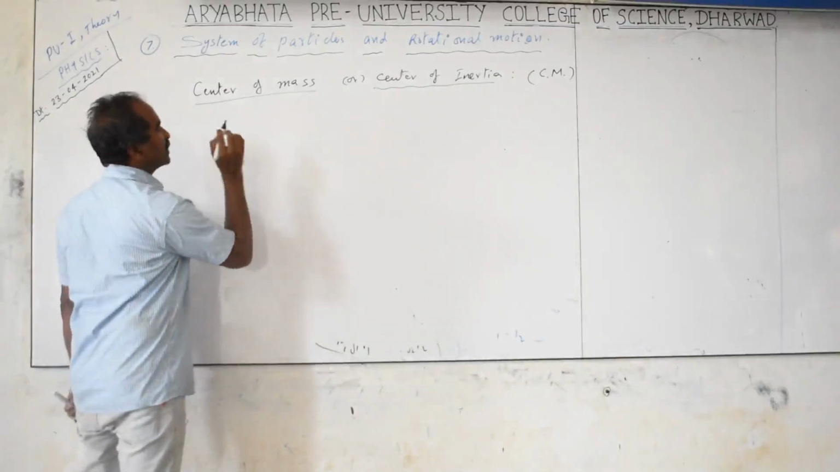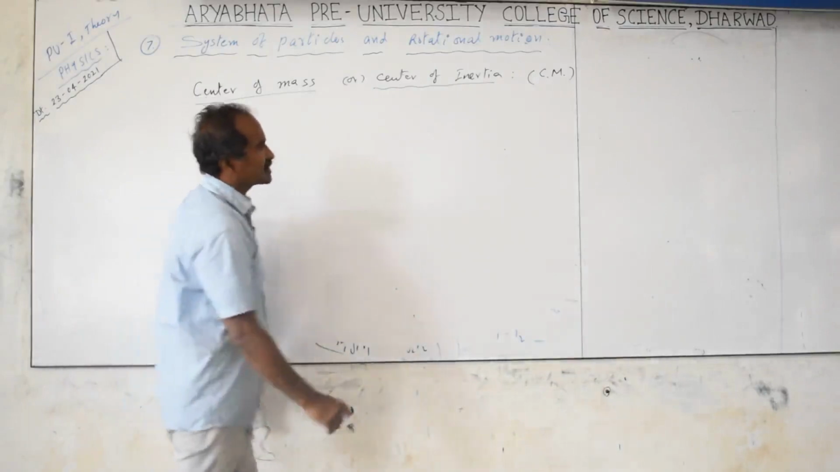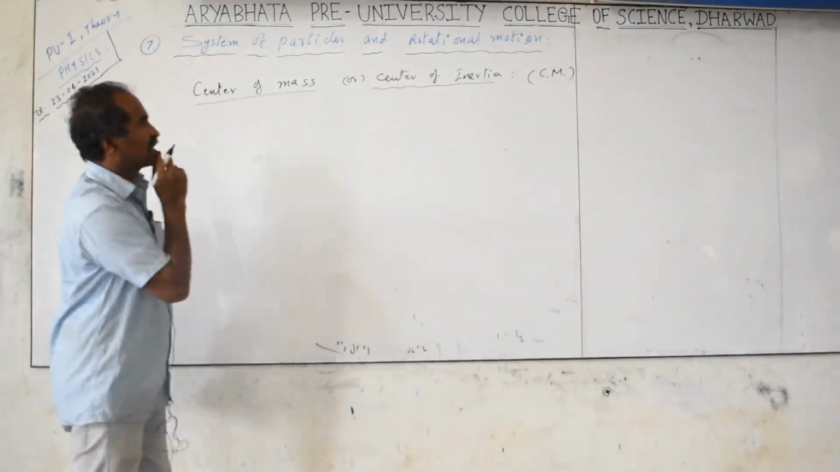Another thing: centimeter units, cm, will also be there, so don't consider them the same as this. This is the unit, and the center of mass is the physical quantity.